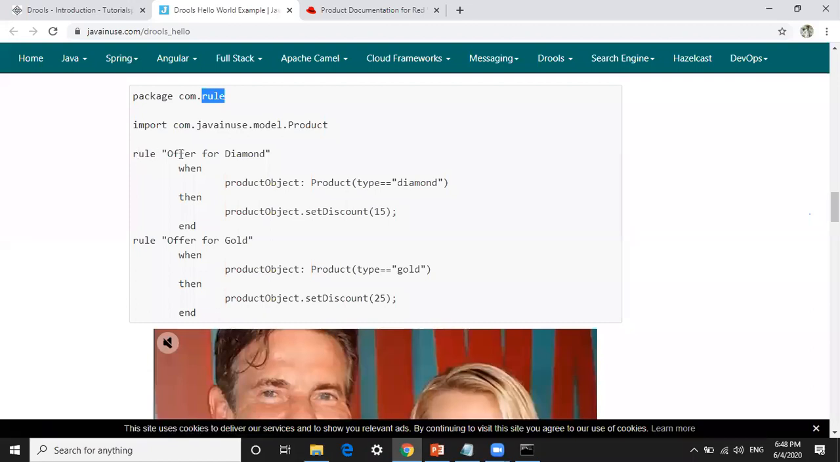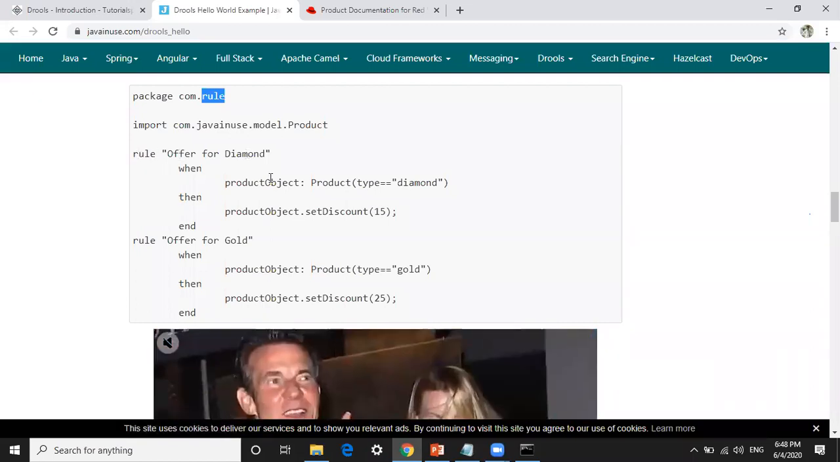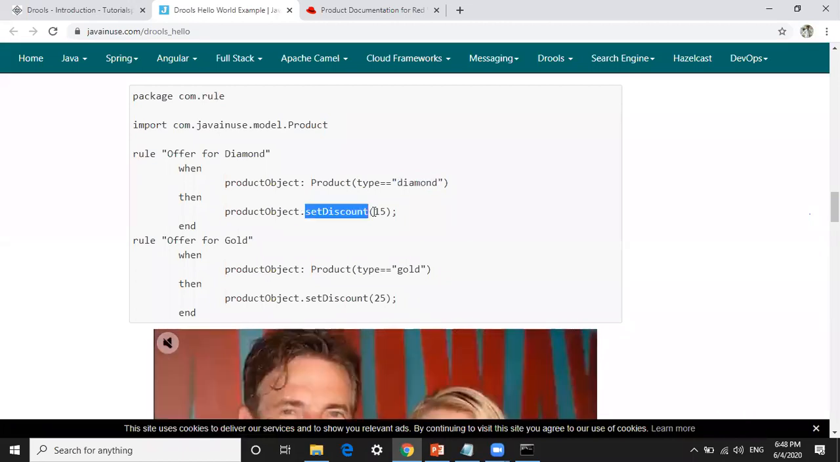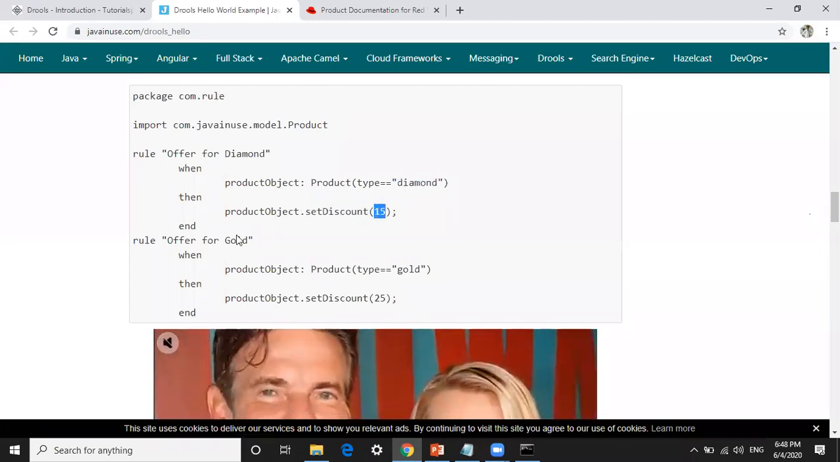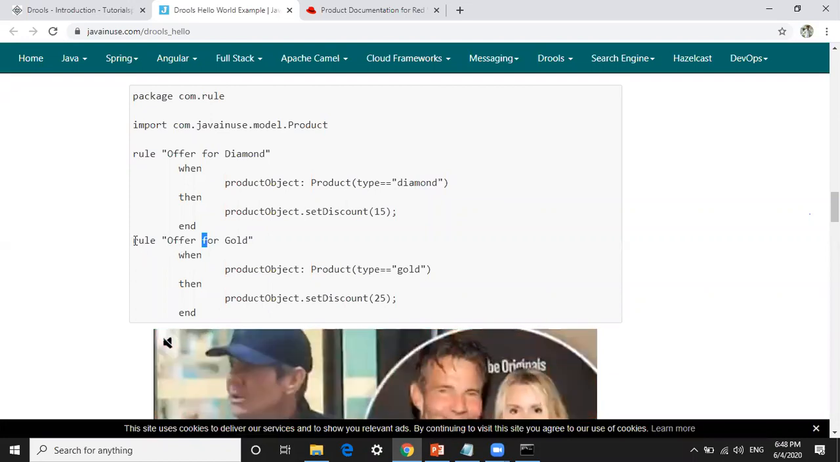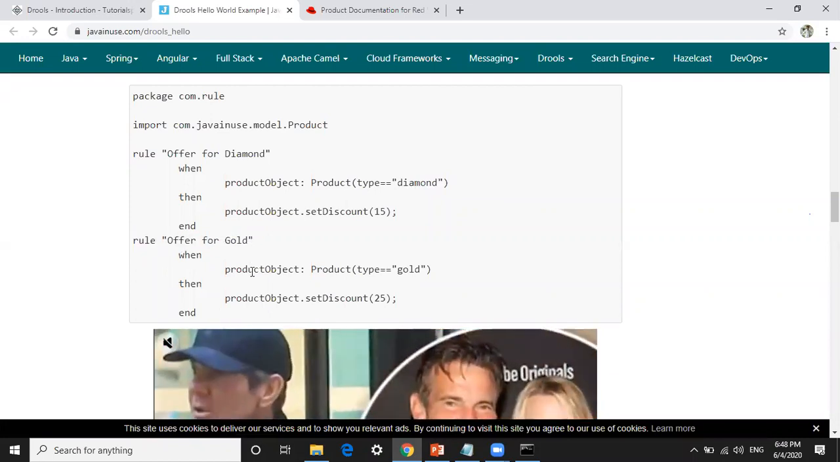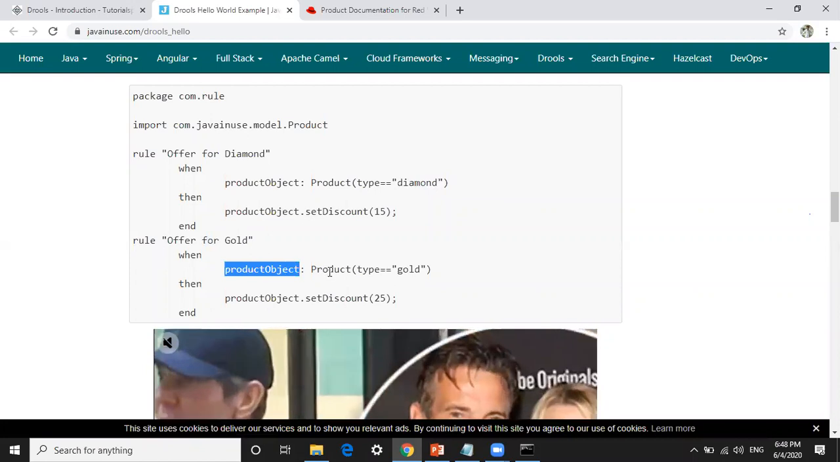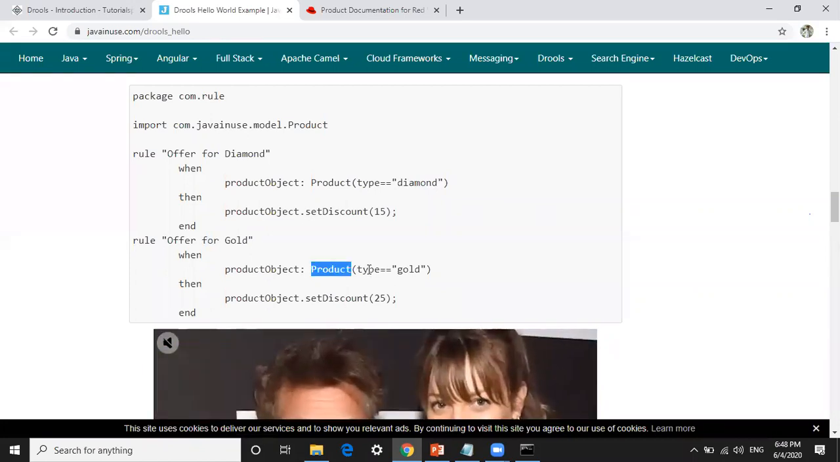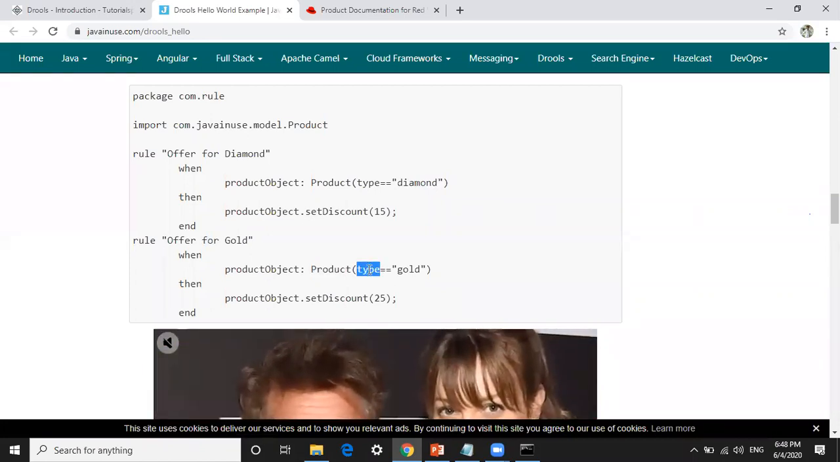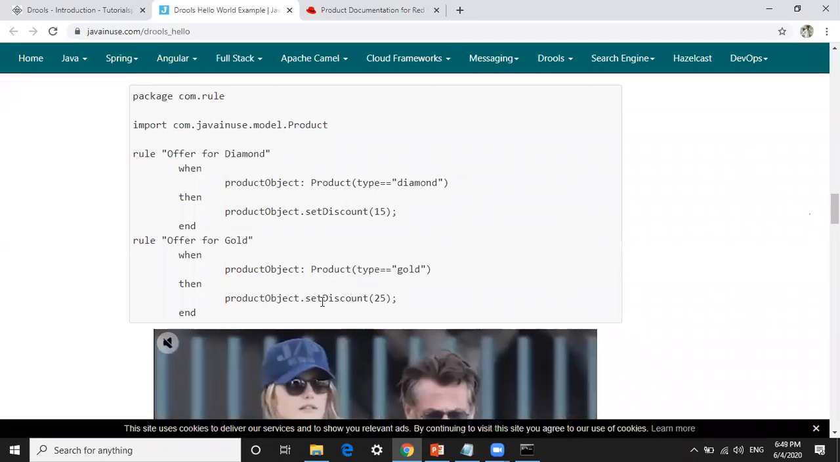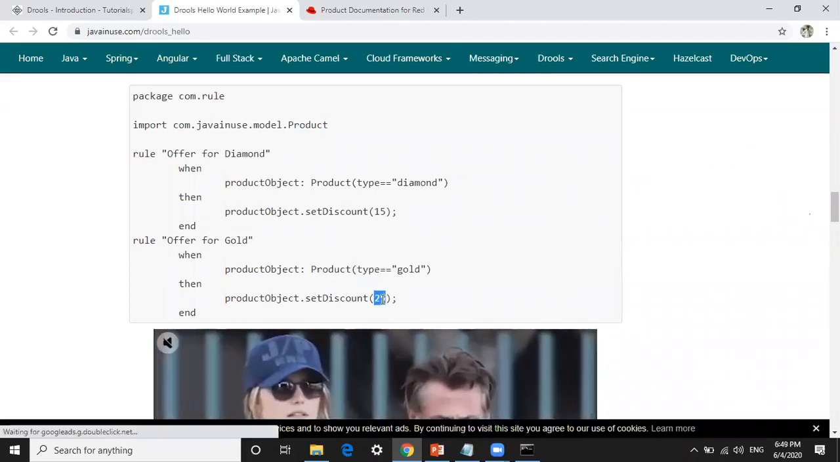The first is offer for diamond. So if product, means we have the product object for that product class, if type equal to diamond, then we need to say that discount is equal to 15%. If you see the second rule for the gold, if the product class variable type is gold, then we need to set the discount as 25% here.